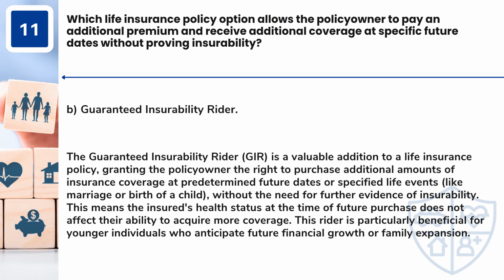Answer: B. Guaranteed insurability rider. The Guaranteed Insurability Rider, GIR, is a valuable addition to a life insurance policy, granting the policy owner the right to purchase additional amounts of insurance coverage at predetermined future dates or specified life events, like marriage or birth of a child, without the need for further evidence of insurability. This means the insured's health status at the time of future purchase does not affect their ability to acquire more coverage. This rider is particularly beneficial for younger individuals who anticipate future financial growth or family expansion.